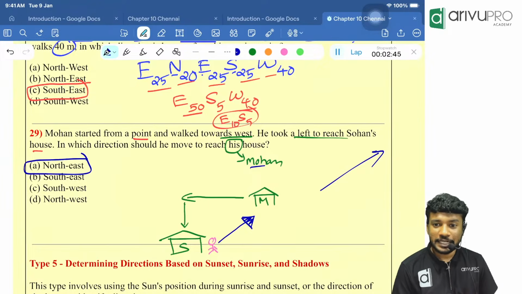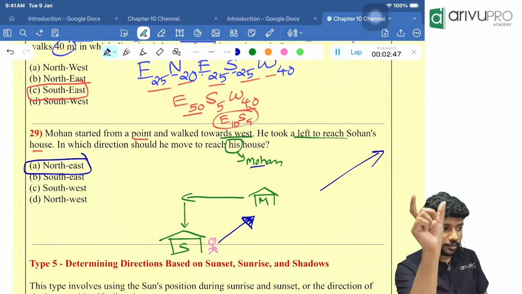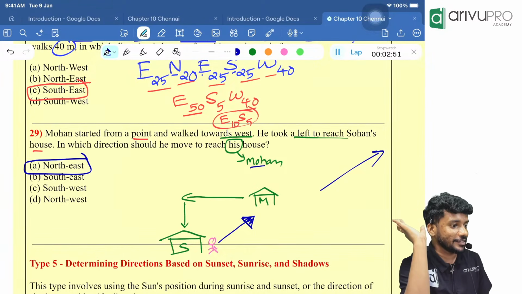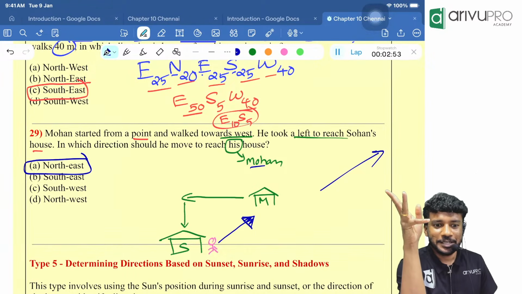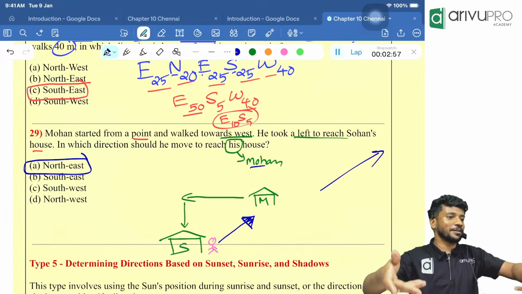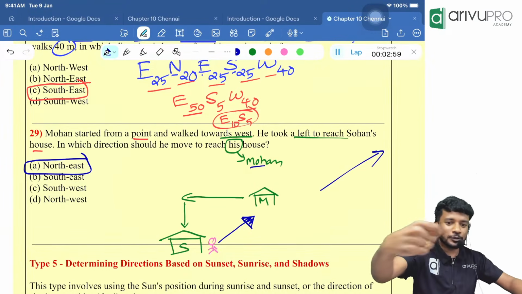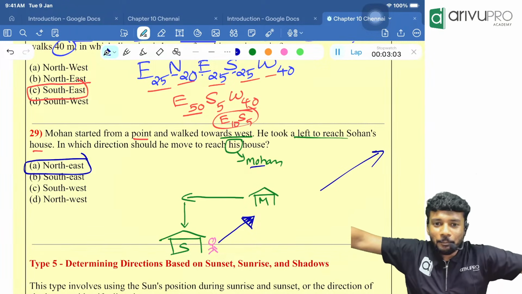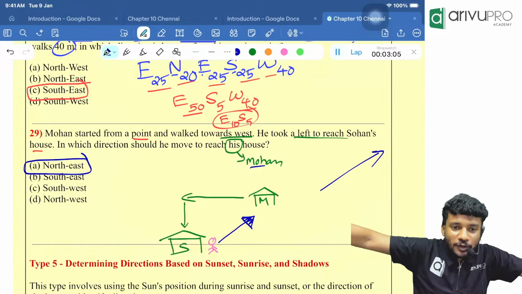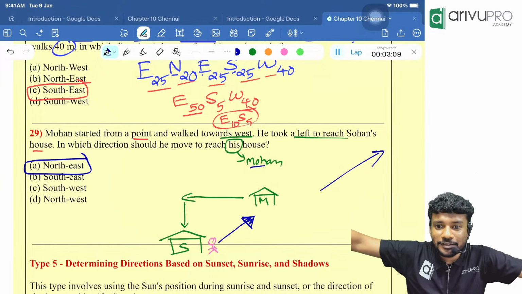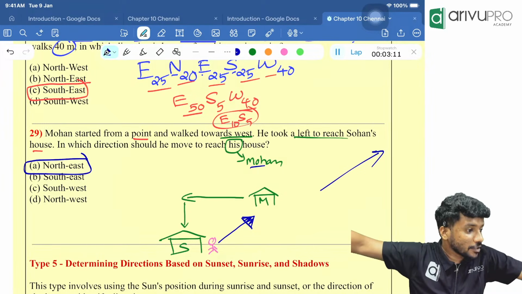Now remember, if the question is small in our CA Foundation logical reasoning, it is a tricky question, because you need to make assumptions. If the question is big, everything will be mentioned, so you can directly just do it and go for it. But usually what happens is, people might think that a long question in logical reasoning means you are not going to get the answer fast. Never keep that in your mind.